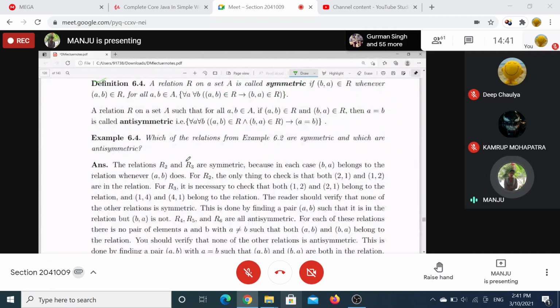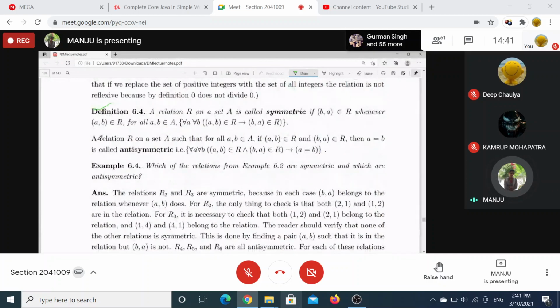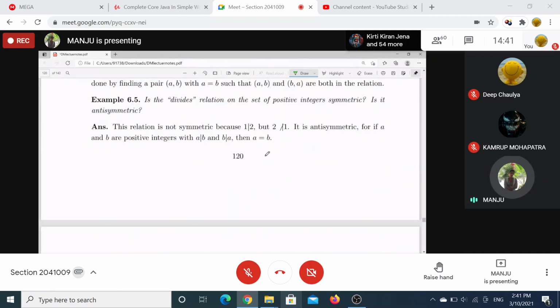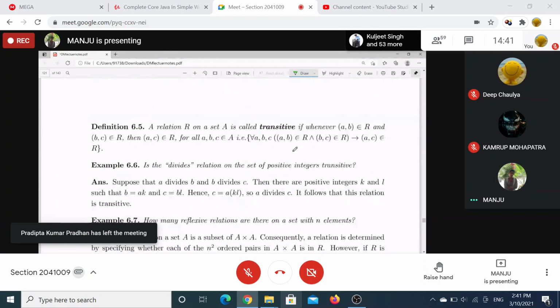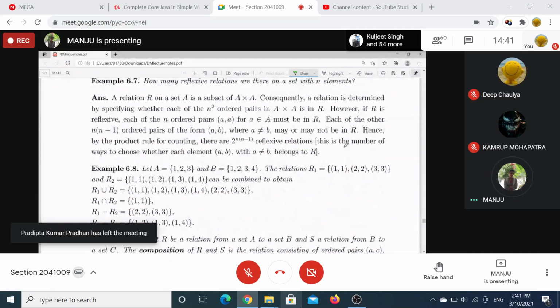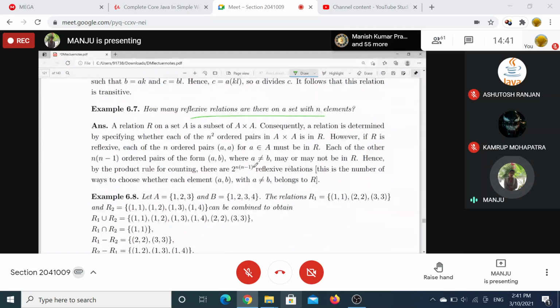Then we discussed transitive relation, anti-symmetric as well. Anti-symmetric: if (A, B) is there, (B, A) should not be there for not equality. And if both pairs are present, only if A is equal to B. That means only reflexive pairs can be present. Otherwise, the symmetric pair for not equality should not be present, right? Transitivity: (A, B), (B, C), then (A, C). Reflexive, how many reflexive relations have we counted? There are this many reflexive relations, right? 2 to the power n square minus n.